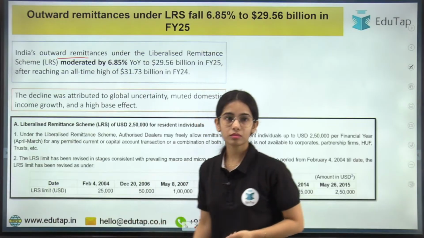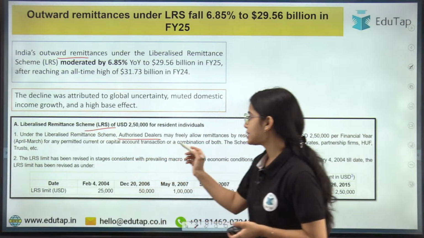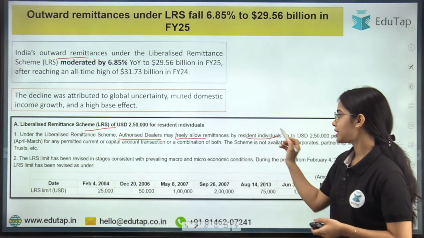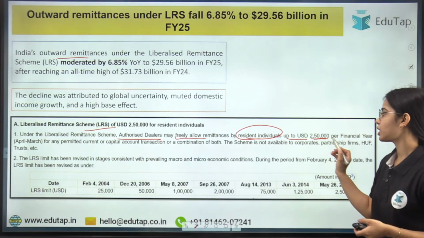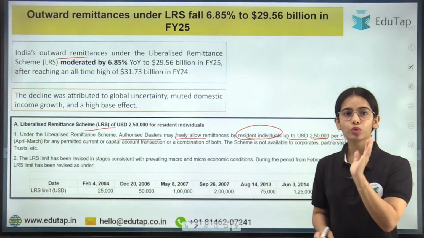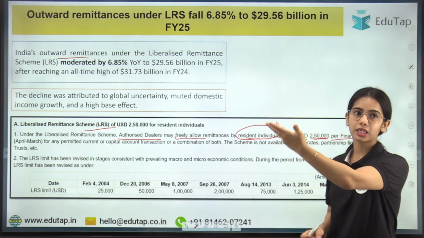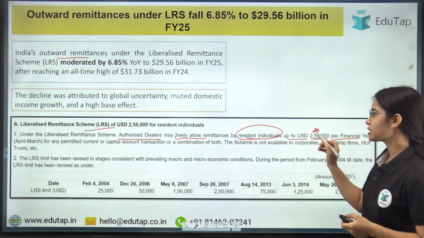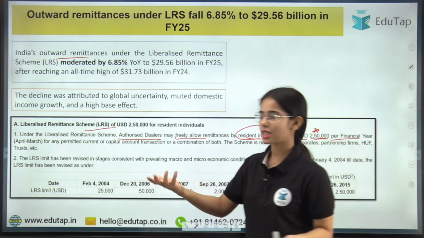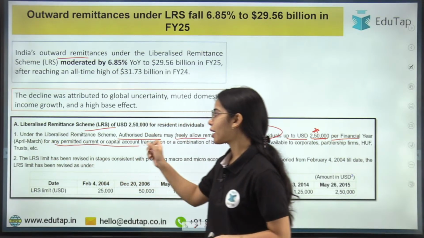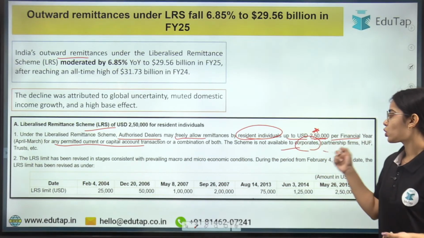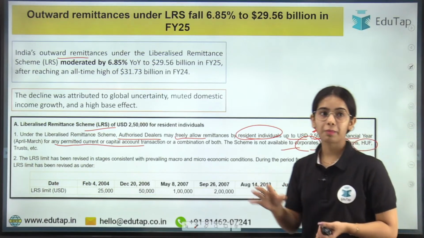So under the liberalized remittance scheme, the authorized dealers can freely allow the remittances, the money can be sent outside by resident individuals up to the limit of $2,50,000 per financial year. That means in one financial year, freely you can take $2,50,000 to other countries, okay, for your travel expenses, study expenses, medical expenses, for any permitted capital or current account transaction. The scheme is not available to corporates, partnership firms, Hindu undivided family, and trusts, etc.